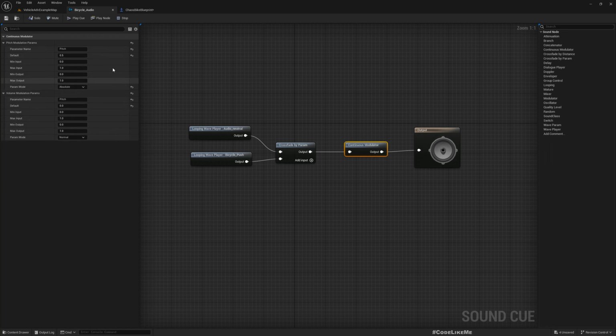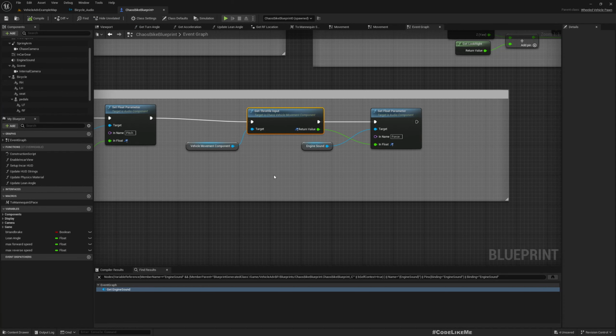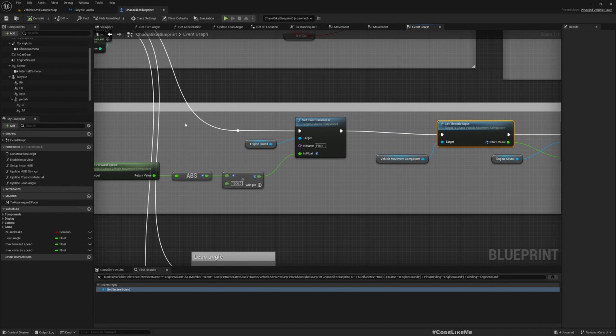And also I modulate the volume using the same system, because when the bicycle is not moving, we should not get any sound, not even in a lower pitch. So that's why I use the same parameter to modulate volume as well. It changes between 0 and 1, and that I set here.